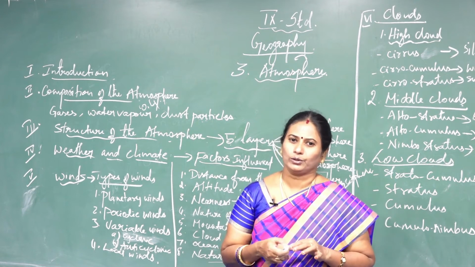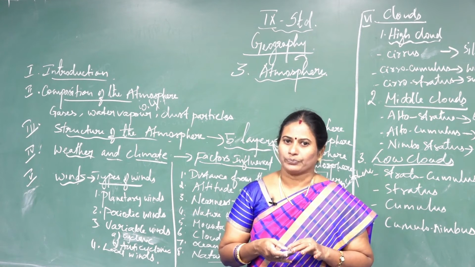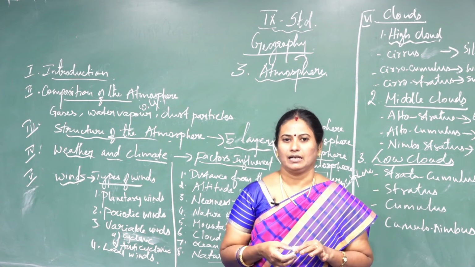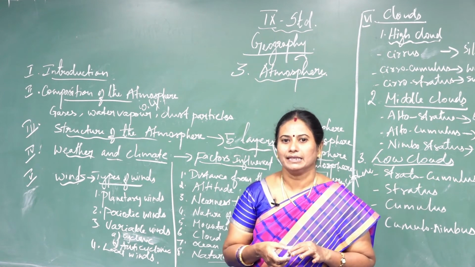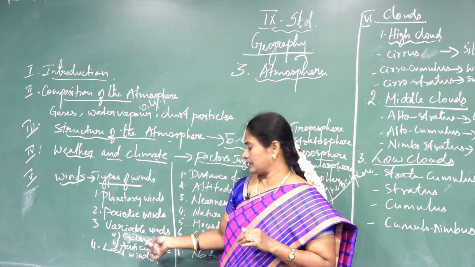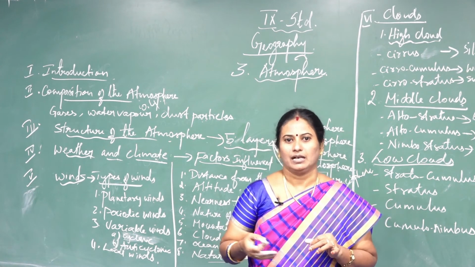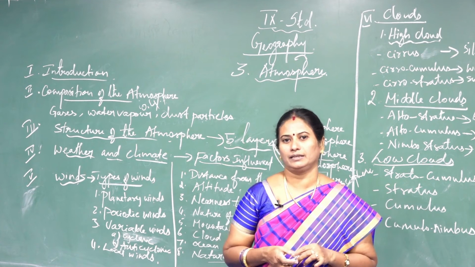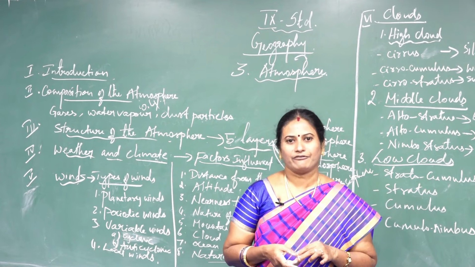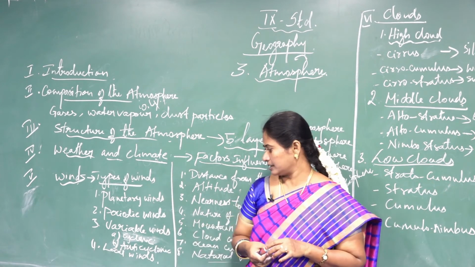Here, due to the Earth's rotation, the cyclone winds blow in the anti-clockwise direction in the northern hemisphere and in the clockwise direction in the southern hemisphere. And cyclonic winds are named differently in different countries all throughout the world. For example, they are called Willy Willy in Australia and Typhoon in Japan. This is about the cyclonic wind.